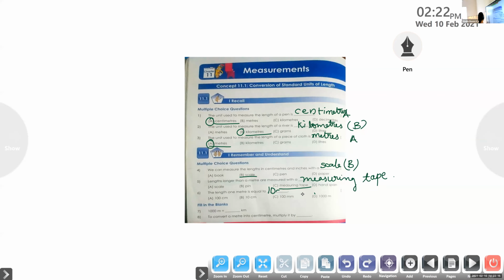Very good. Now Jyoti, please unmute. Sahil, please unmute. Jyoti, please wait. Let Sahil say the answer for this question. After that, I will ask you. Okay, ma'am. Sahil, 1000 meters equals dash kilometer. How many kilometers? 1 kilometer. Very good. This is also an important point in this chapter. 1000 meters equals 1 kilometer.